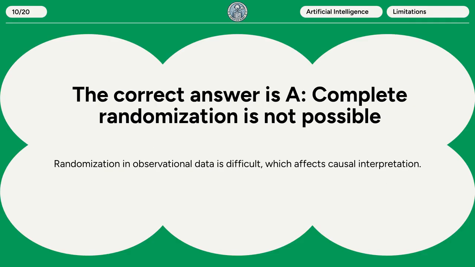The correct answer is A. Complete randomization is not possible. Randomization in observational data is difficult, which affects causal interpretation.